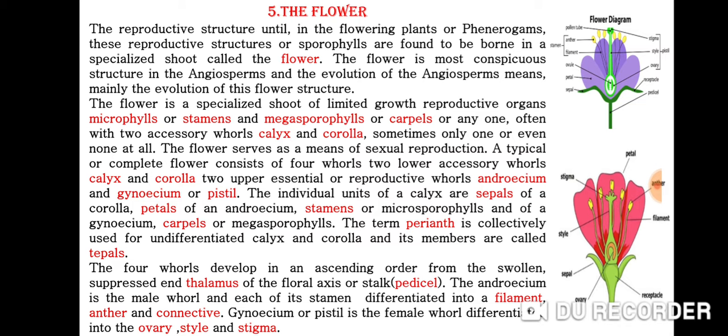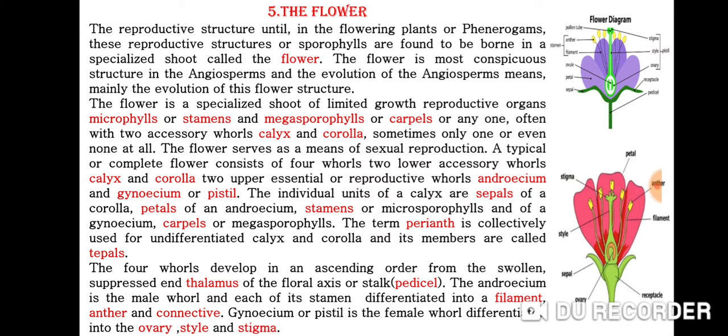The flower serves as a means of sexual reproduction. A typical or complete flower consists of four whorls: two lower accessory whorls, calyx and corolla, and two upper essential or reproductive whorls, androecium and gynoecium.